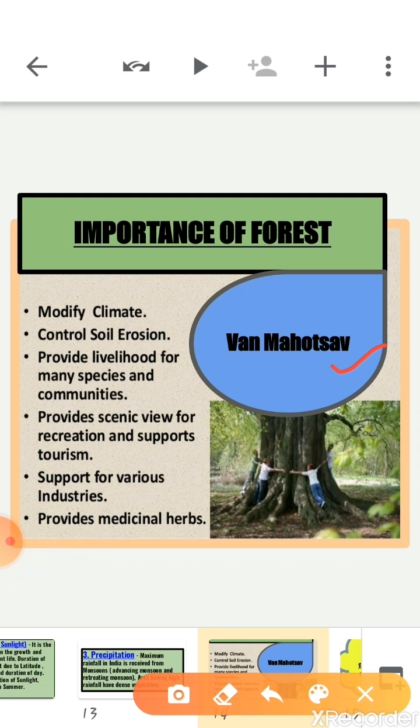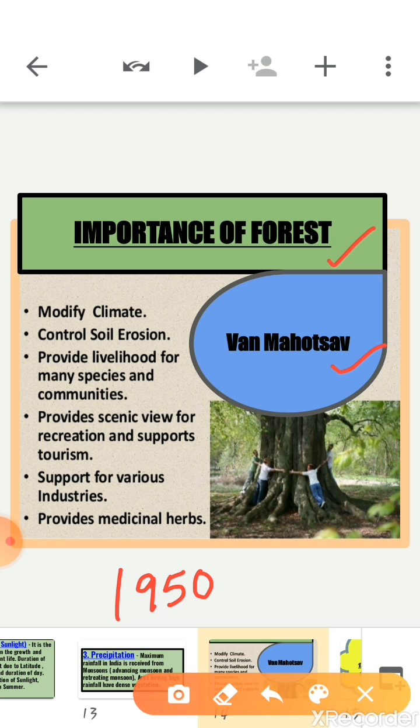Now, Van Mahotsav. Children, we know that it celebrates the importance of trees. Van Mahotsav was initiated in 1950 to celebrate the importance of growing and saving forest and to create awareness about the bad effects of deforestation, which is a great initiative. So it is observed in the first week of July each year.